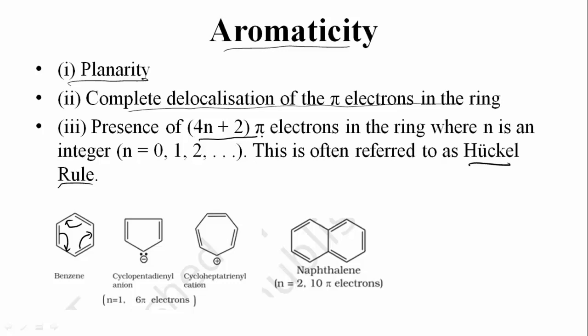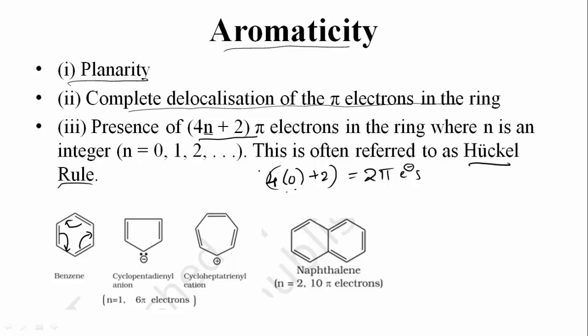So how does it work? 4n plus 2. For a given compound, if we take benzene, let's see, in place of n, I will put 0. 4 into 0 plus 2. So 4 into 0 is 0 and plus 2 is 2. So 2 pi electrons. Is there any presence of 2 pi electrons?